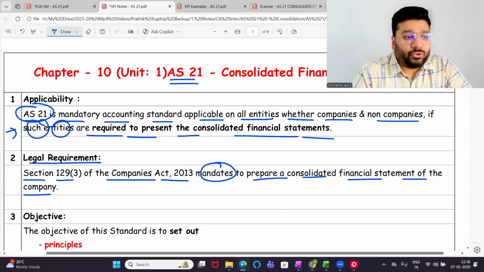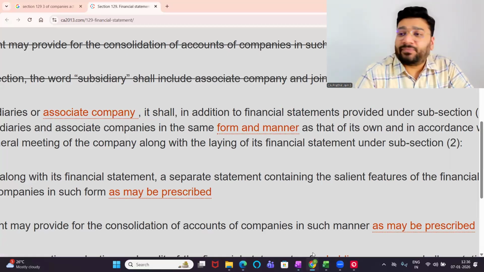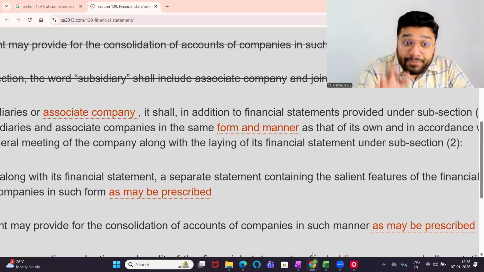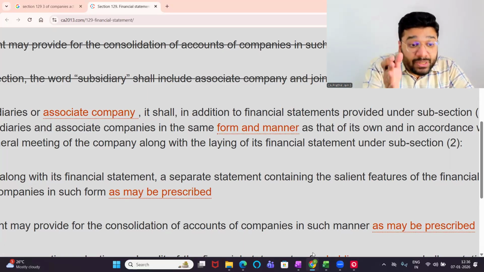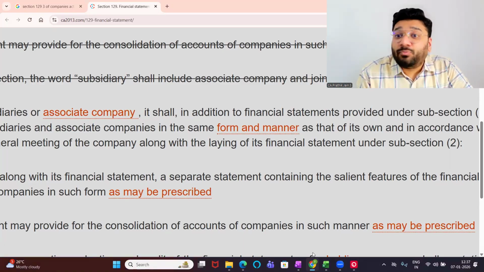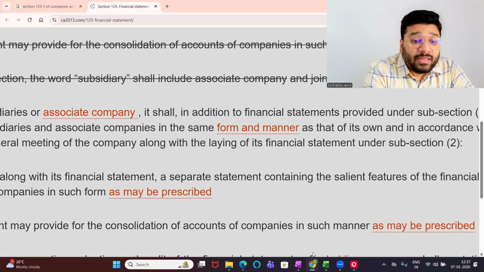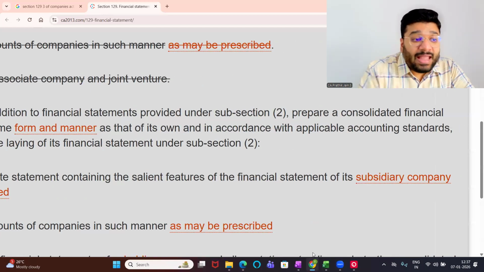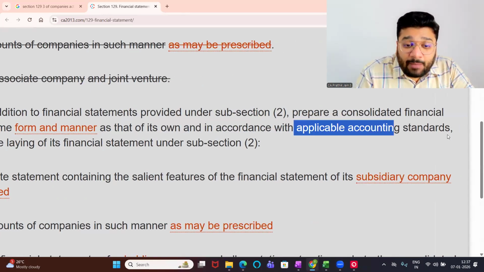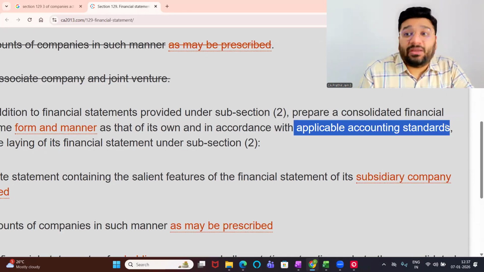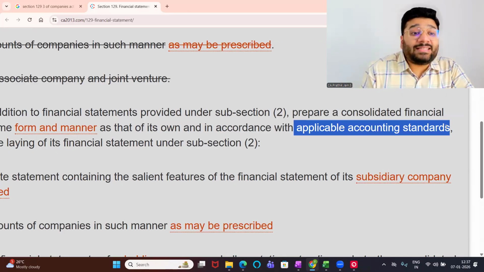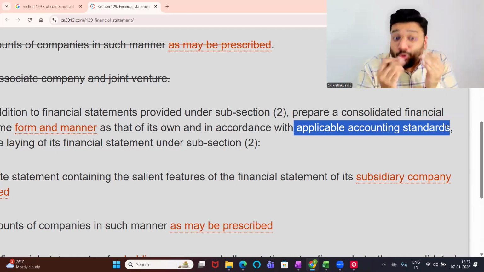So who compels you? Who mandates you to prepare the consolidated financial statement? It is company law. In section 129, subsection 3, which makes a compulsion on you to prepare the consolidated financial statement in such a form and manner and with applicable accounting standards. Which applicable accounting standard is here? AS 21.